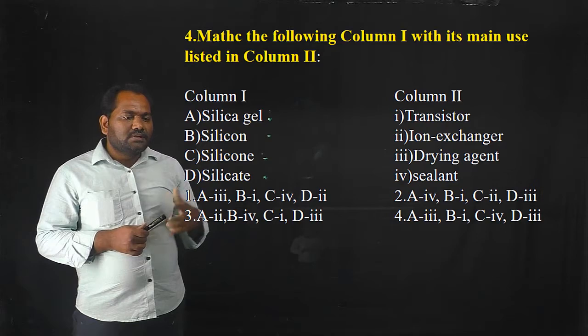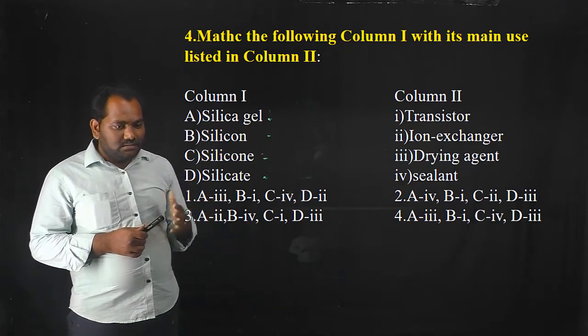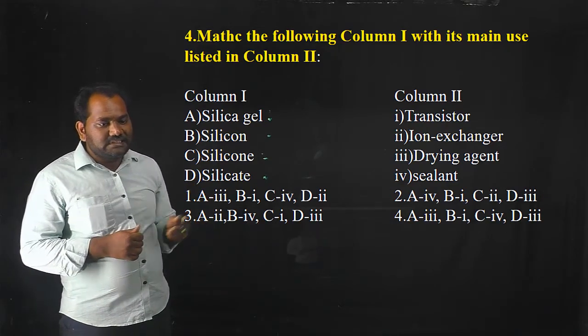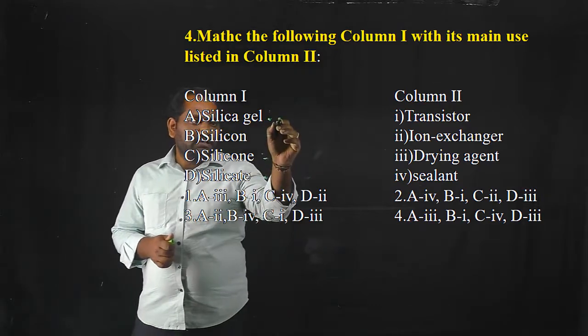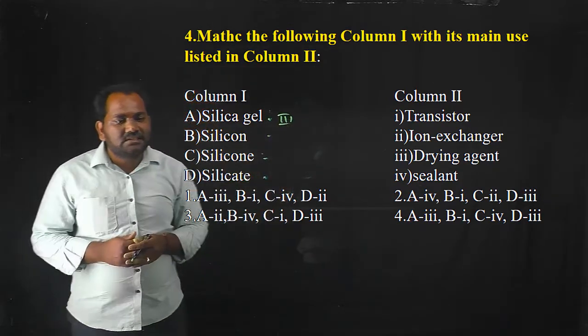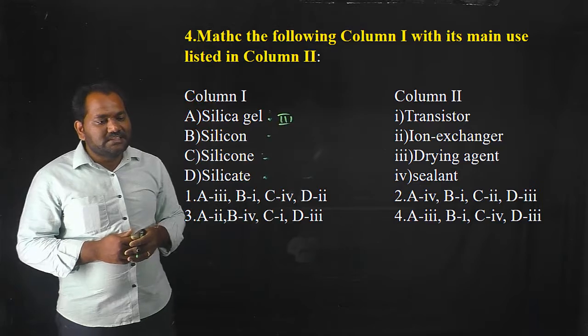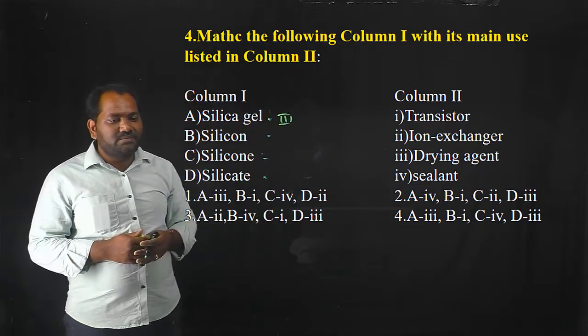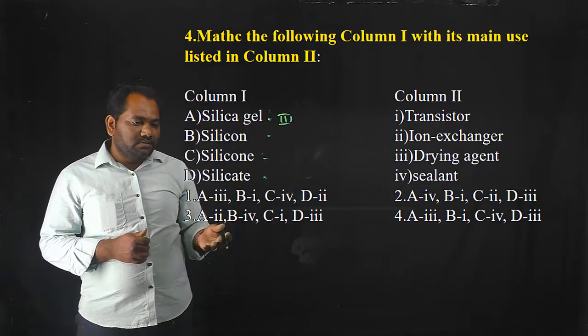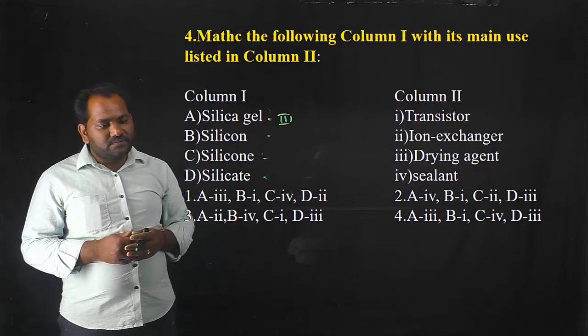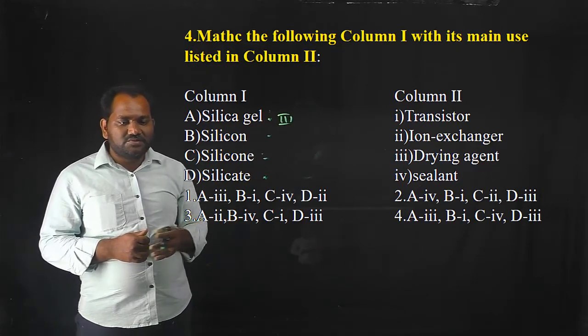So the correct matching option for silica gel is the third one.